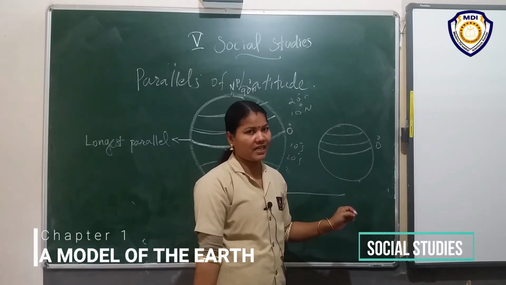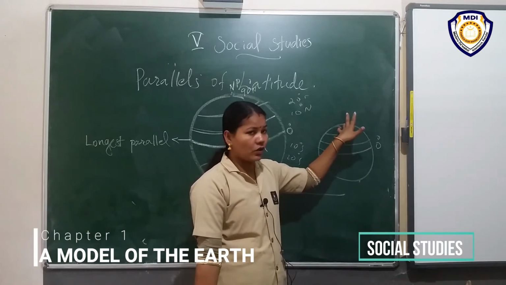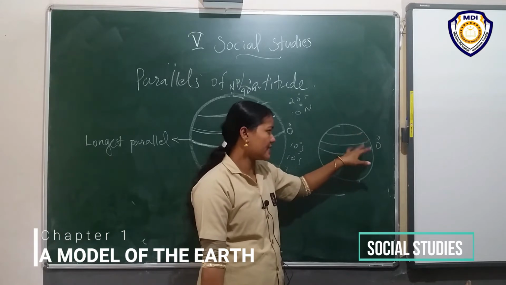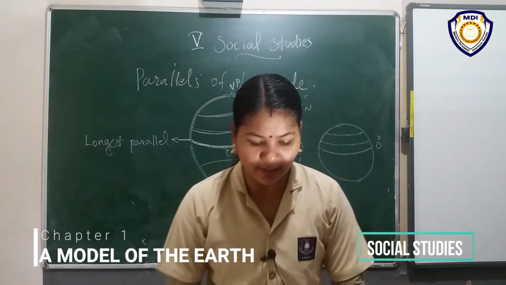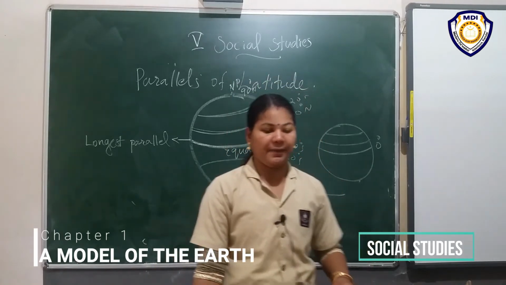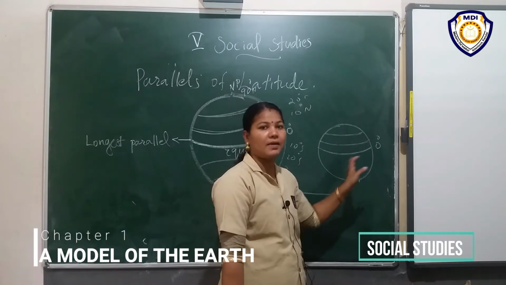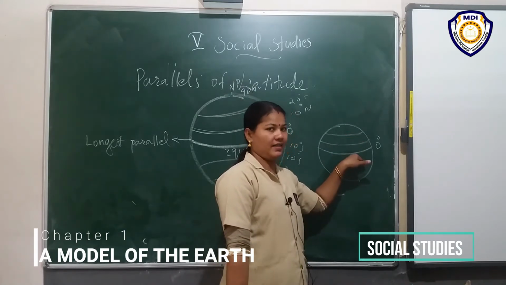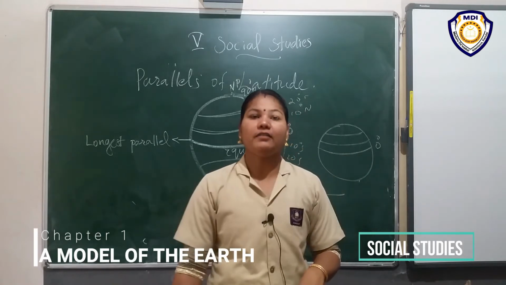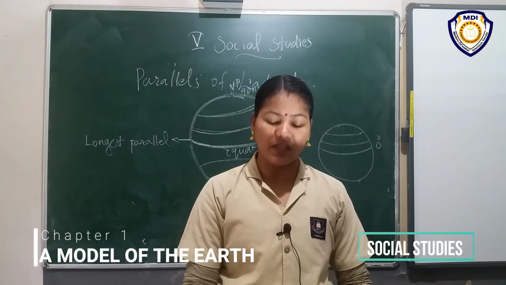What is its speciality? From the equator moving towards the north pole, what happens? The parallels decrease. These parallels keep decreasing in length as they move towards the poles. What happens here? The length decreases.